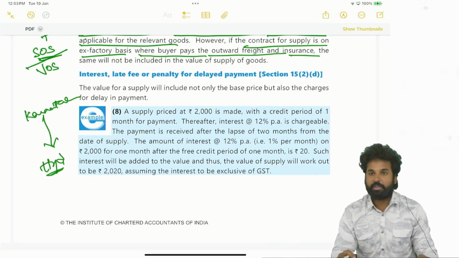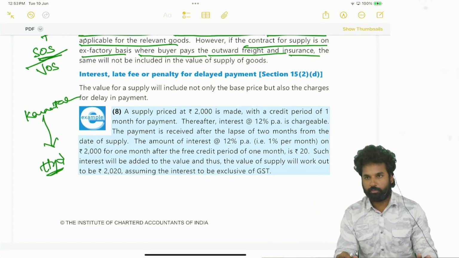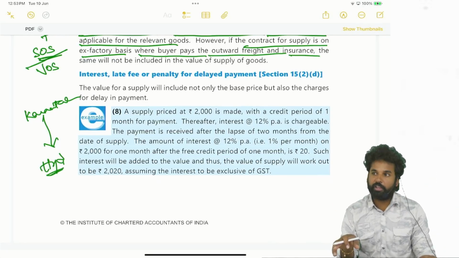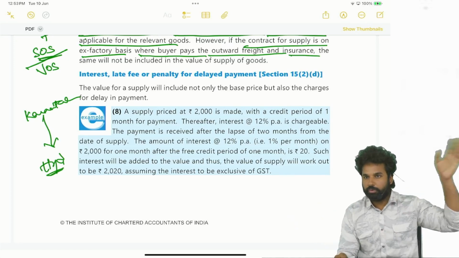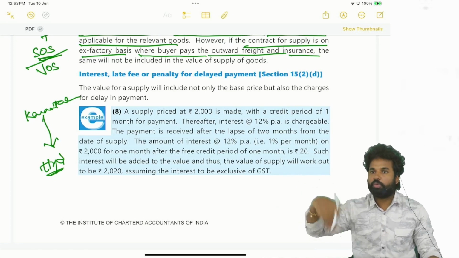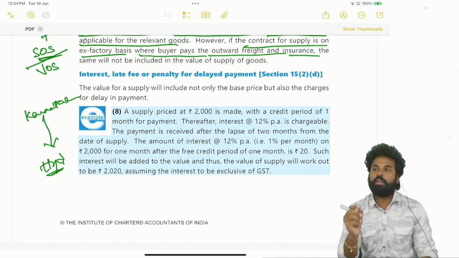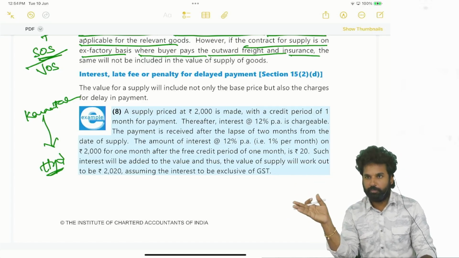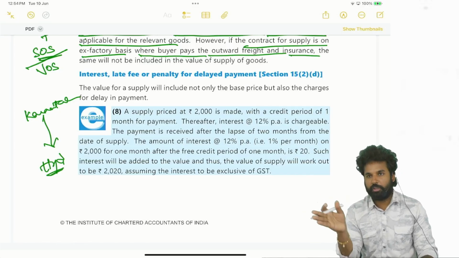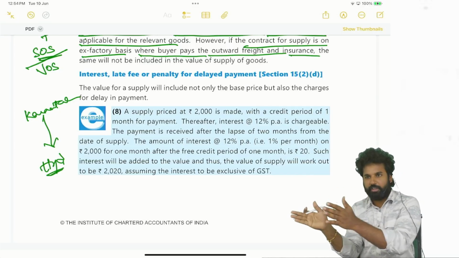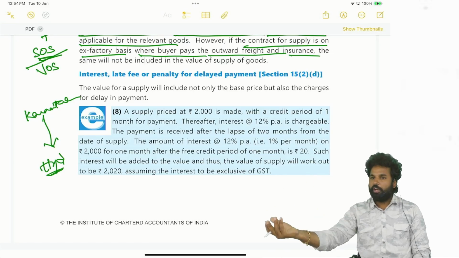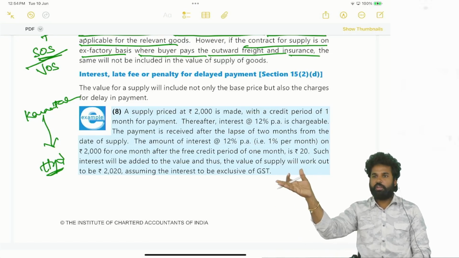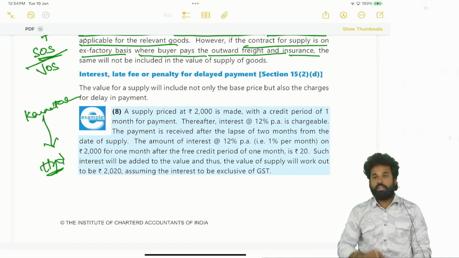That means we are purchasing goods from a Bangalore dealer, and that is a separate service. We are paying the delivery charges to a separate goods transport agency. Supply of goods from the dealer, supply of services from the goods transport agency. This is separate. So whenever the recipient is paying transportation charges to a third party, that will not be included in the value. This may be a reverse charge mechanism case. Whenever you are taking services from a GTA, based on the GTA, it may be a reverse charge. If the GTA is not willing to take up forward charge mechanism, you have to pay GST. That is a separate thing.